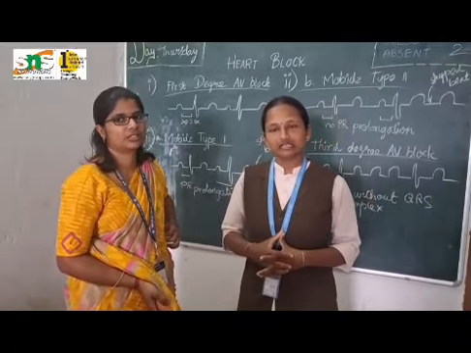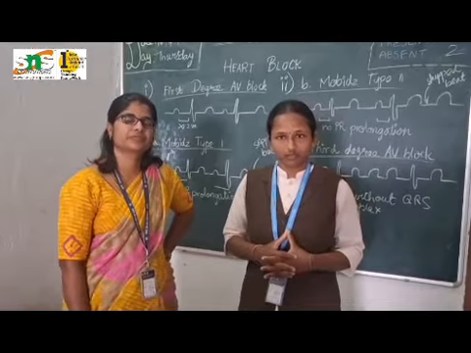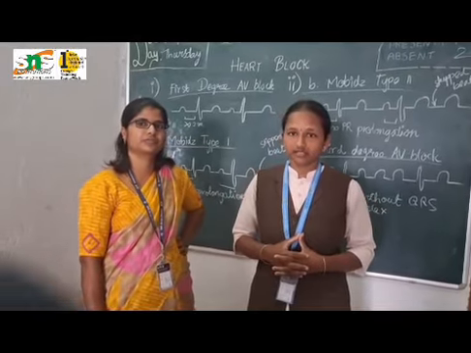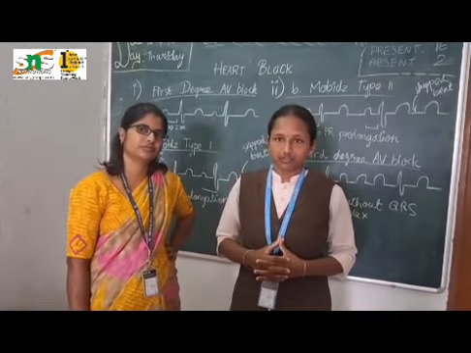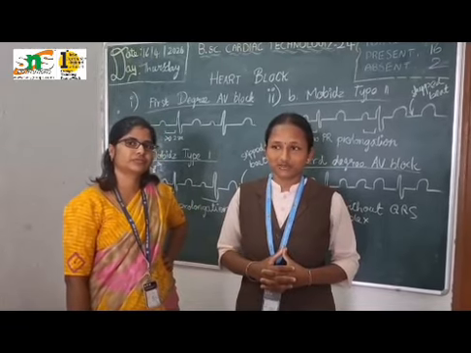Third degree AV block is also called complete heart block. It is the most severe type of atrioventricular block in which no electrical impulses from the atria are conducted to the ventricles. As a result, the atria and ventricles beat independently, which is AV dissociation. The ventricles are maintained by an escape rhythm which is usually slow.